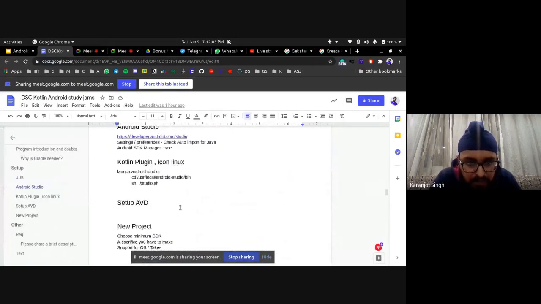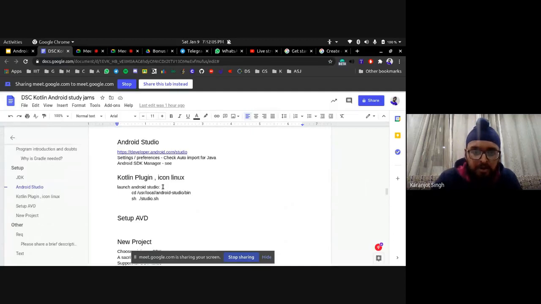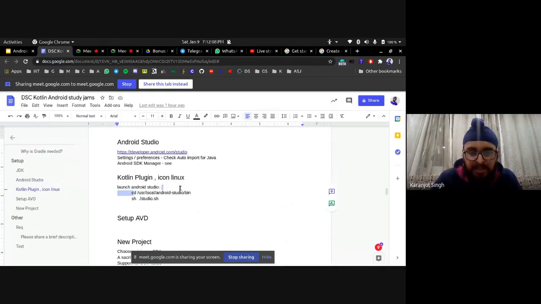If it's on Linux, to launch it, preferably your directory would be something like this: user local Android Studio bin. If you have that, then you have to run this command, sh studio.sh. I'll send this on both the chats. This should be your default directory.